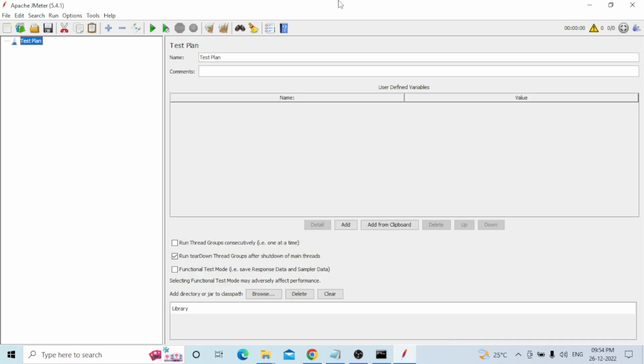Okay, this is the Apache JMeter tool, our normal view, with tools and some specific tools for running the remaining stuff.